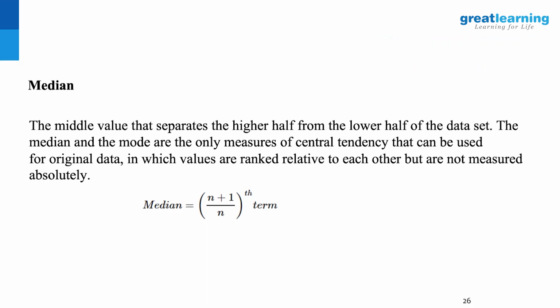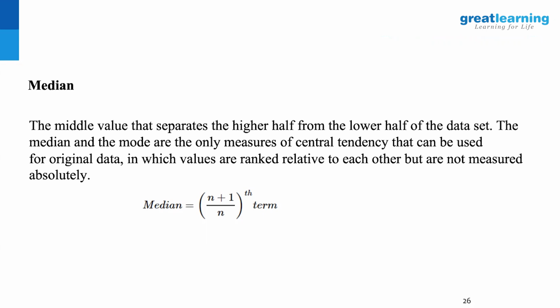If you take 11 values, the 6th value becomes the median. But the important constraint is that you have to arrange your data in ascending or descending order. It doesn't matter which, because it is about the central position in the data. You need to capture that, and then you can calculate the median. The advantage is that it does not get influenced by the outliers.